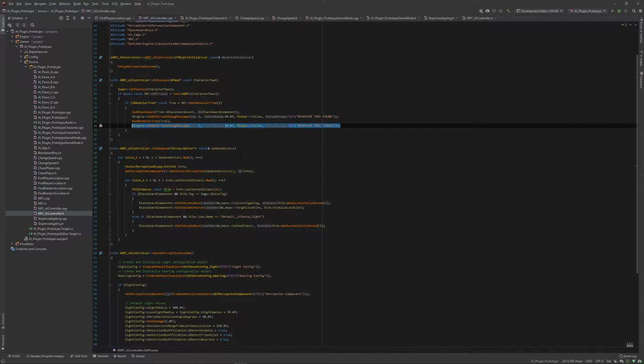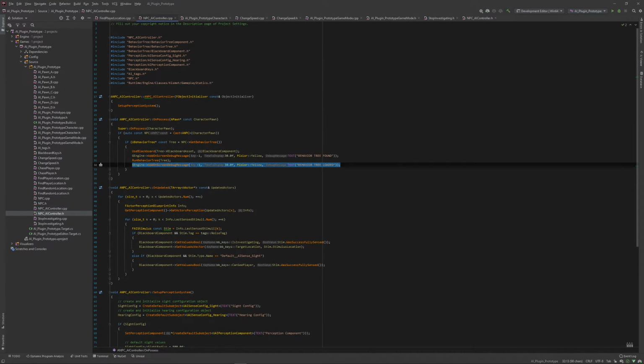On updated, now it's an array of actors that, when they sense something, it adds them to the list, right? And then it validates, it just loops through that array, gets the info of what sense it was, and then if it was hearing, it sets the is investigating variable to true, and then sets a vector for where the sound came from. And then if it detects sight, it sets can see player to true.